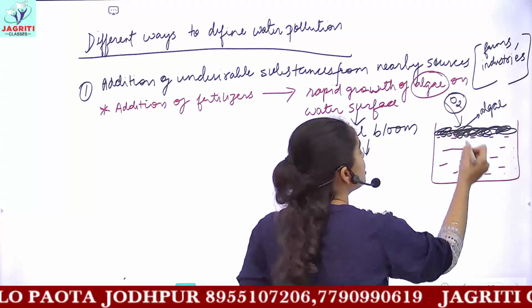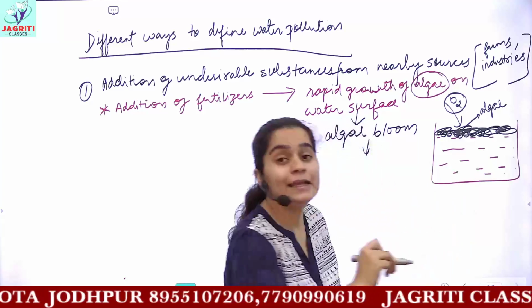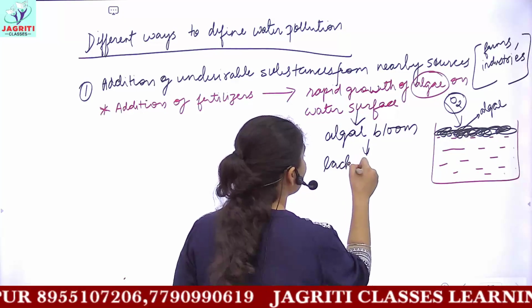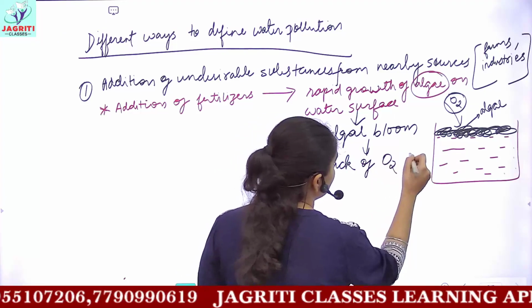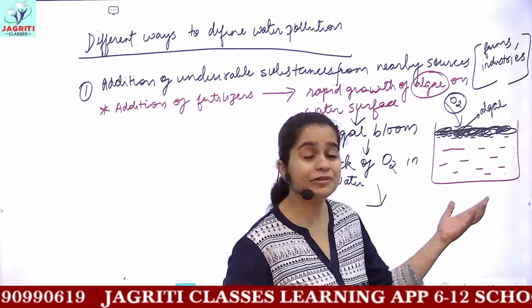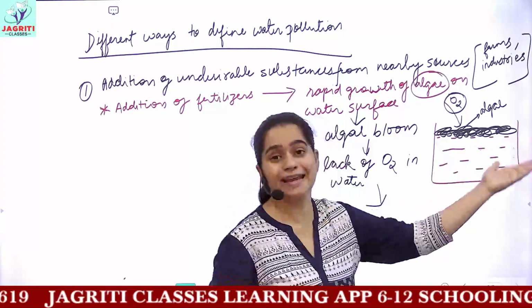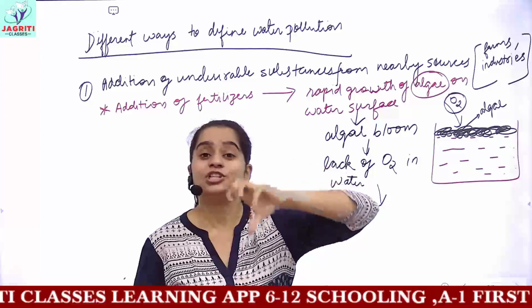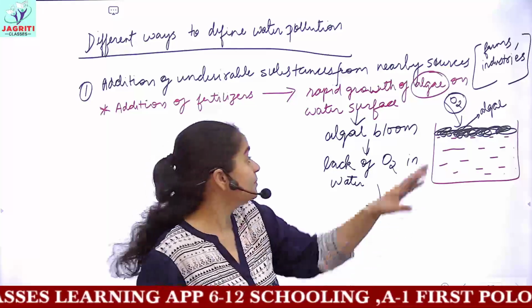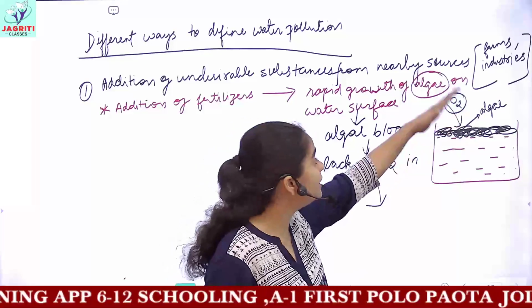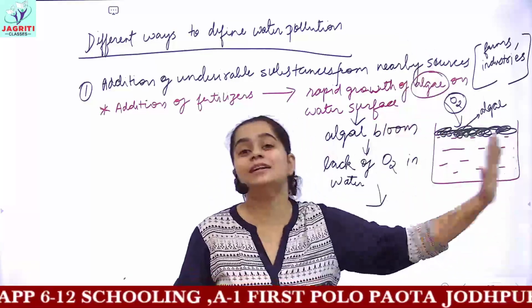Now this oxygen cannot enter the water body, and then there would be a lack of oxygen in the water. And as you know, if the dissolved oxygen in the water decreases, because the oxygen available would be used by fishes and other aquatic organisms, and this algal bloom is preventing other oxygen from getting dissolved in water.